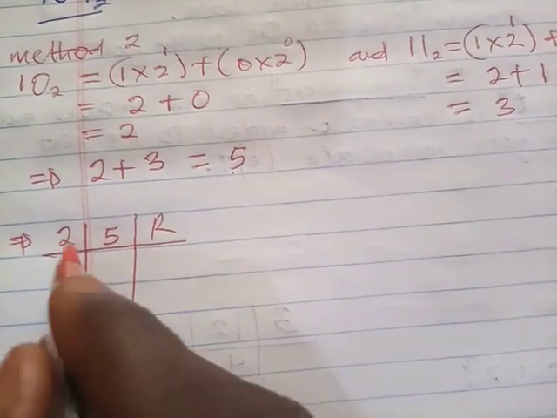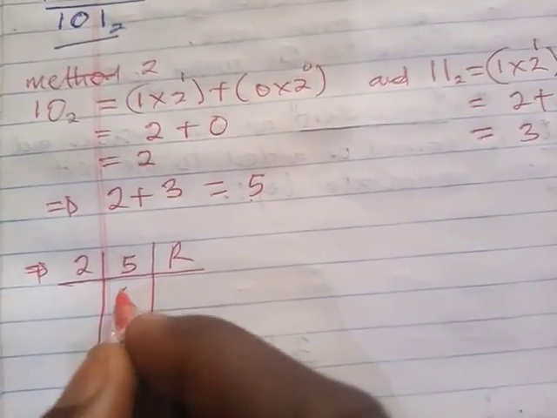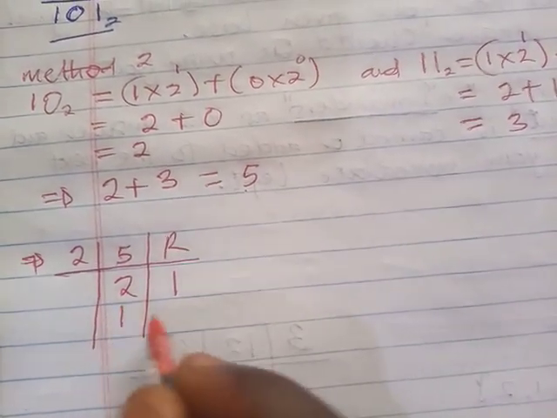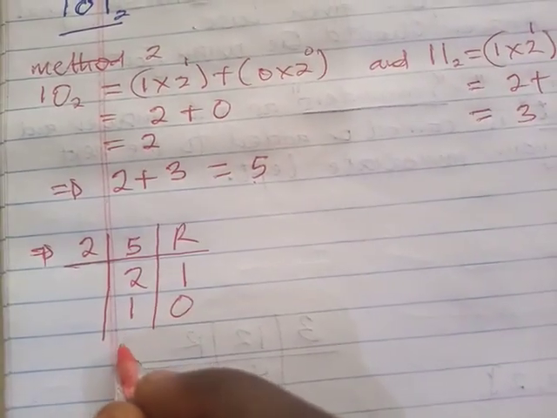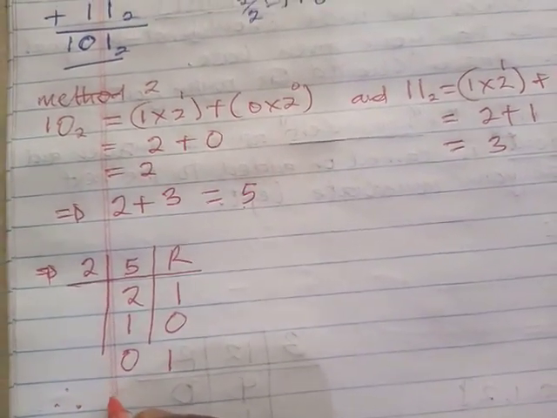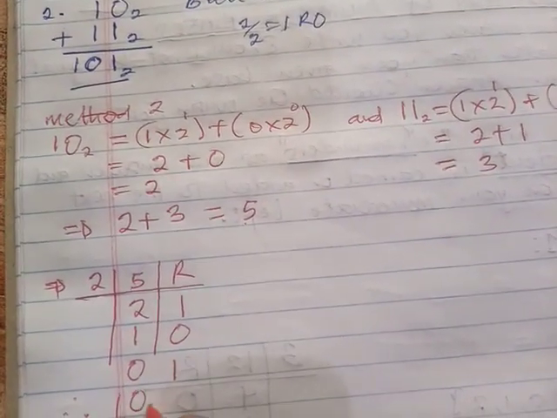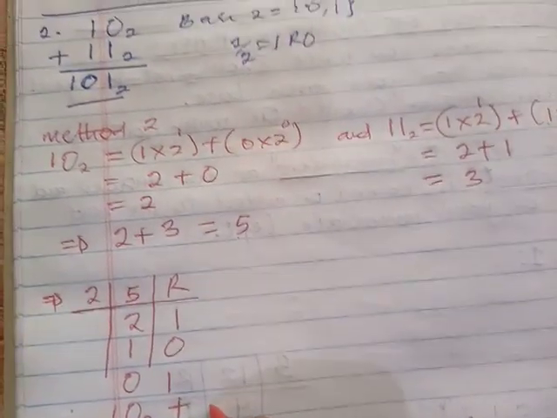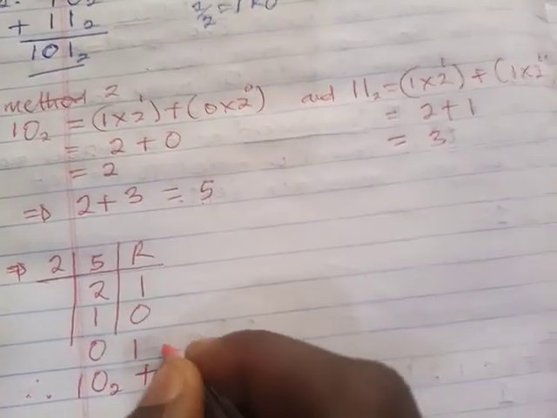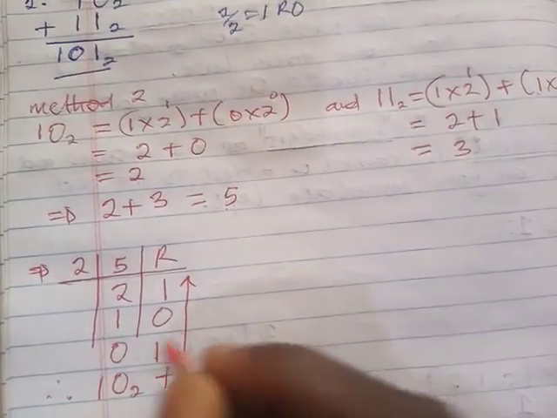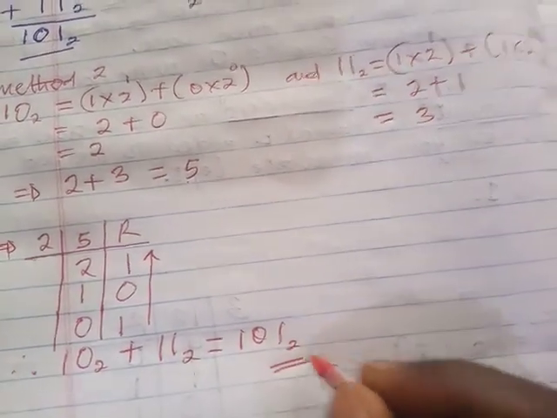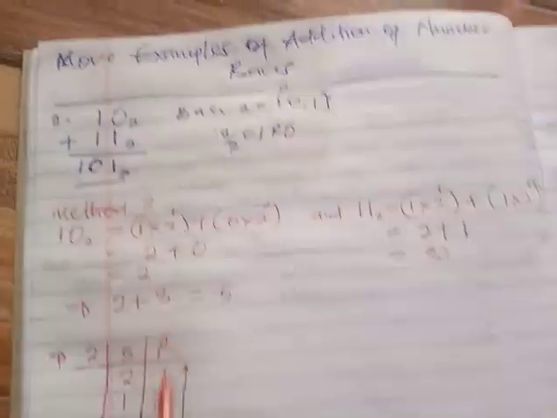So our remainder comes here. Now 2 goes into 5, 2, remainder 1. 2 goes into 2, 1, remainder 0. 2 goes into 1, 0, remainder 1. So therefore, 10 base 2 plus 11 base 2 is equal to 101. We write the answer from the bottom to the top: 101 base 2. And you can clearly see that this is the same as that.